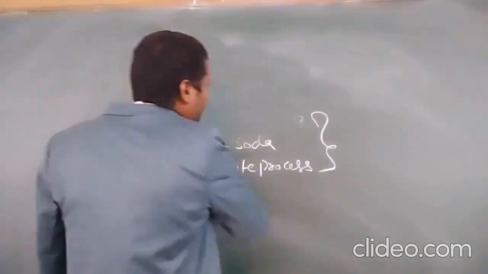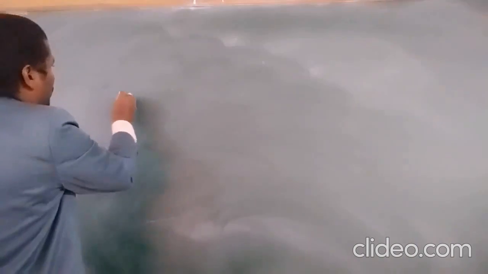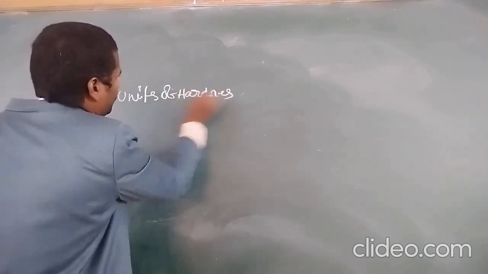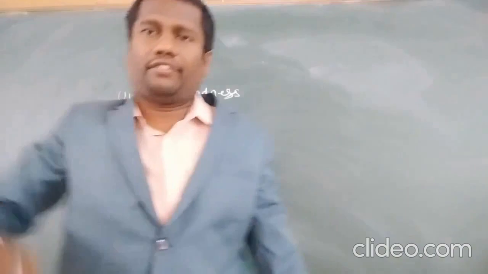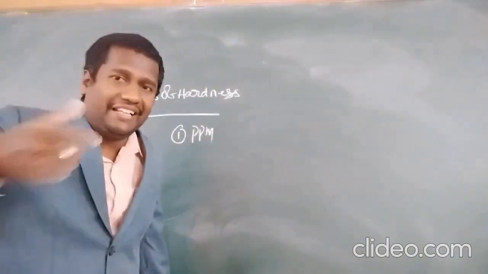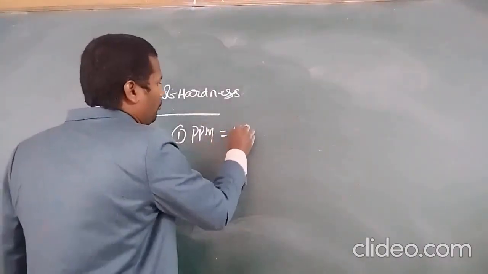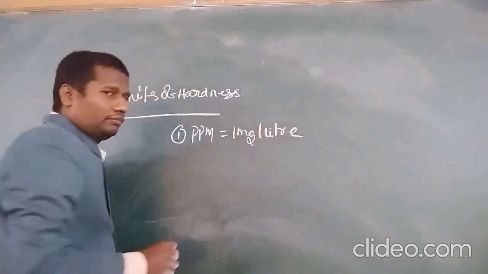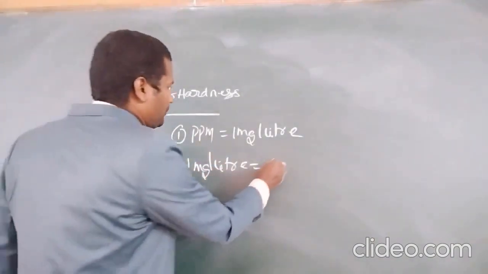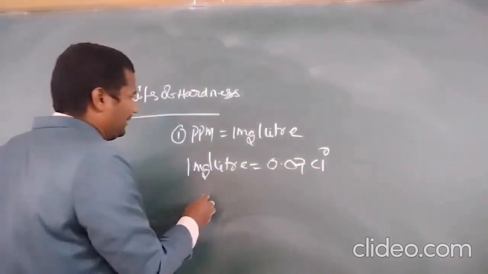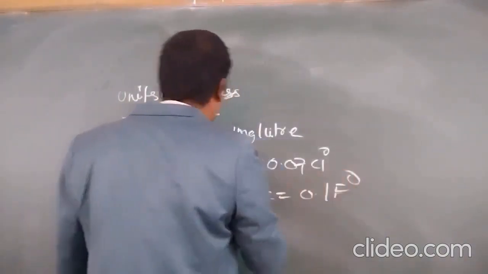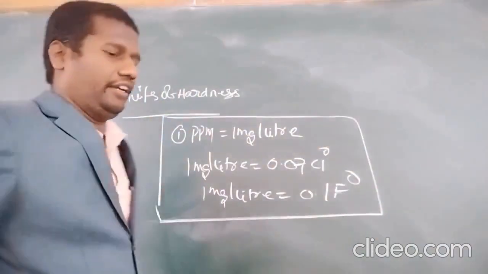Now, what are the units of hardness? First of all, ppm. ppm stands for parts per million. 1 ppm is equal to 1 mg per liter. 1 ppm or 1 mg per liter is 0.07 degree Clark, and 1 ppm or 1 mg per liter is 0.1 degree French. Now these are the units of hardness.